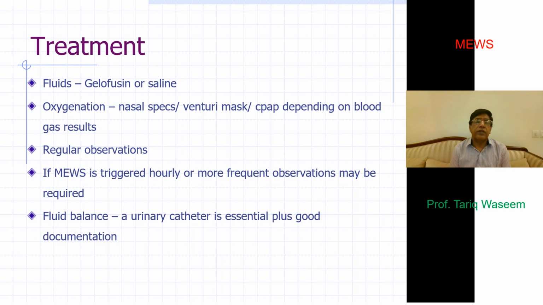In an intensive care setup, you may pass a central venous line to make sure you have not overfilled the vascular system, and you will also put in a urinary catheter to record hourly urine output, to see whether the kidneys are getting adequate perfusion or not.